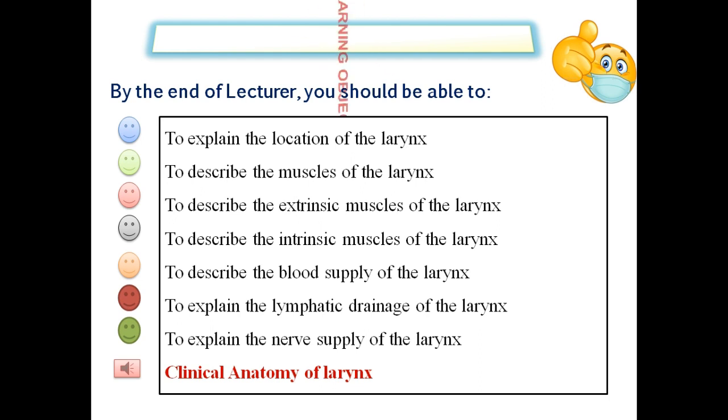The objectives of today's topic include location and extent of the larynx, extrinsic and intrinsic muscles of the larynx, blood supply of the larynx, lymphatic drainage, nerve supply of the larynx, and clinical aspects.